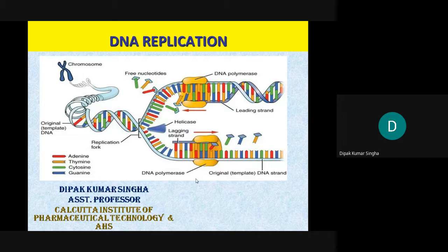Then after the DNA is formed, how do we get a copy of DNA? This is called the replication of DNA. Replication of DNA means one DNA to another DNA is formed. This is the process by which a daughter DNA is formed from a mother DNA. How will it be formed?